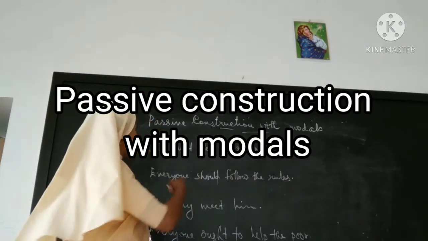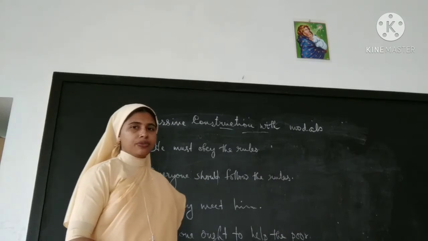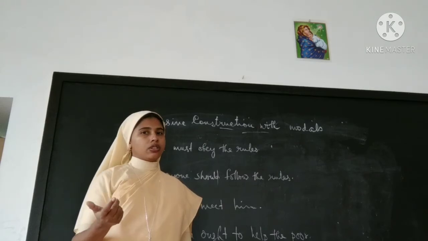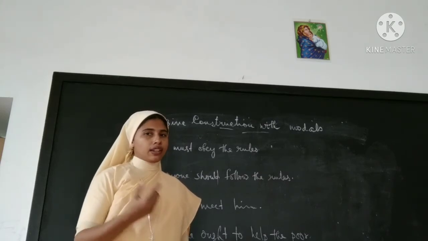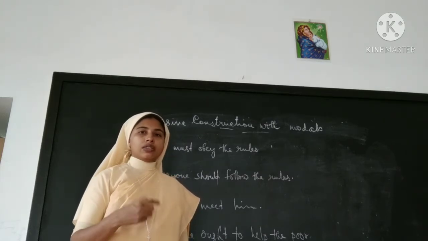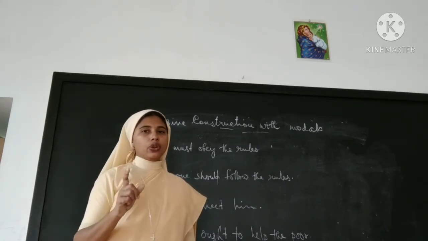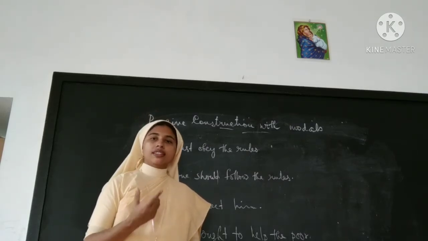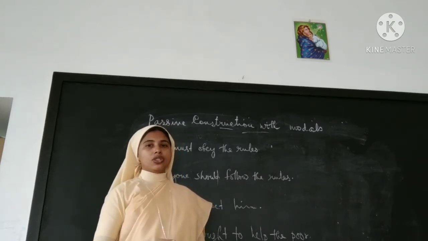Our next topic is passive construction with modals. You know which are the modals? Will, shall, may, might, can, could, must, ought, need, dare. All these are modal auxiliaries. You know that there are primary auxiliaries, then have forms, plus there are modals, and the future tense follows these modals, will, shall, etc. So will be changed into will be, shall will be changed into shall be.